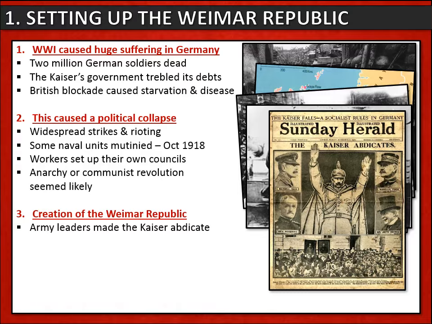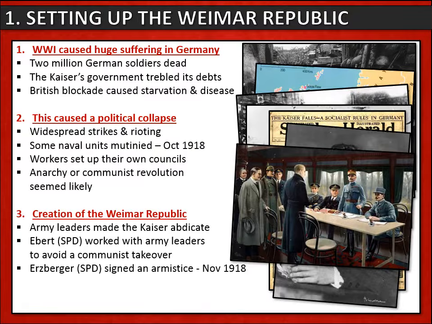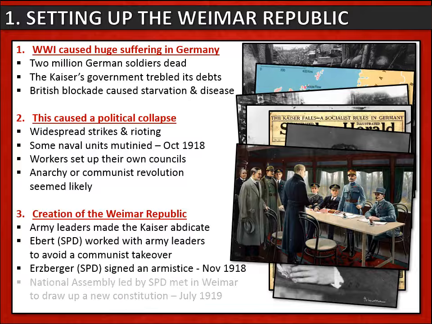German army leaders, fearful of communism and revolution, decided to push the Kaiser to abdicate his throne. The army leaders then worked with socialist politicians, including this man, Ebert of the Social Democrats, and they worked together to avoid a communist takeover. The first thing the Social Democrats did was to send a representative, Matthias Erzberger, to sign an armistice bringing the war to an end, and they signed that armistice, or ceasefire, in November of 1918.